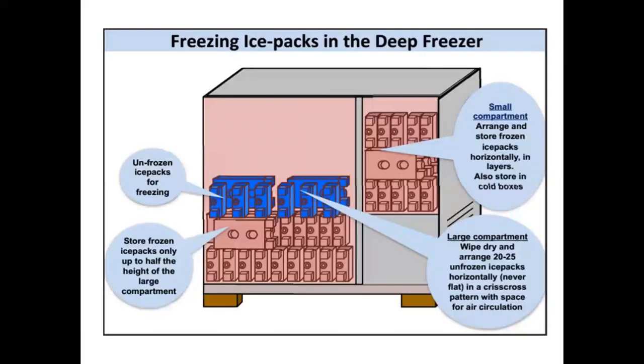This is how the ice packs should be arranged in the deep freezer. The blue colored ones are the unfrozen ice packs, while the gray colored are the frozen ice packs. So there are two compartments, a large compartment and a small compartment. In the small compartment, the frozen ice packs are stored and arranged horizontally in layers, similar to cold boxes. While the blue ones are the unfrozen ice packs, the frozen ice packs are stored only up to half of the height of the large compartment.